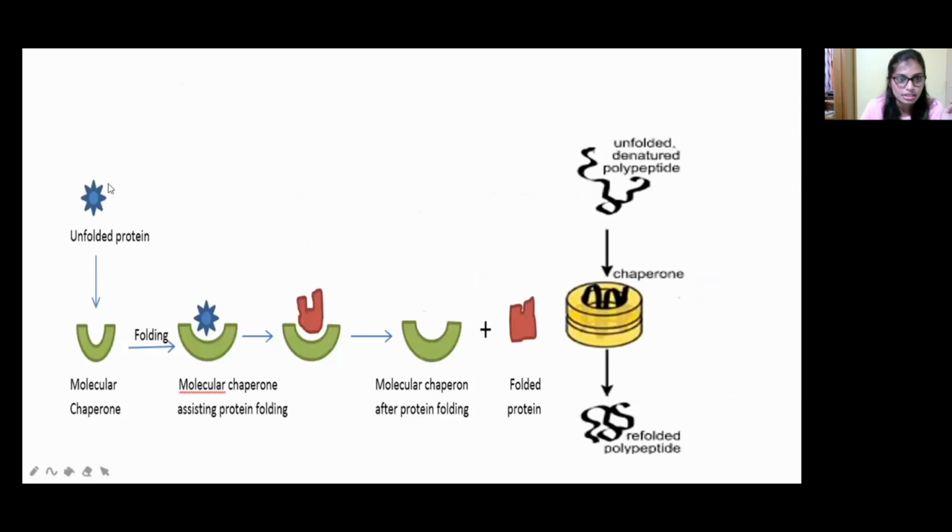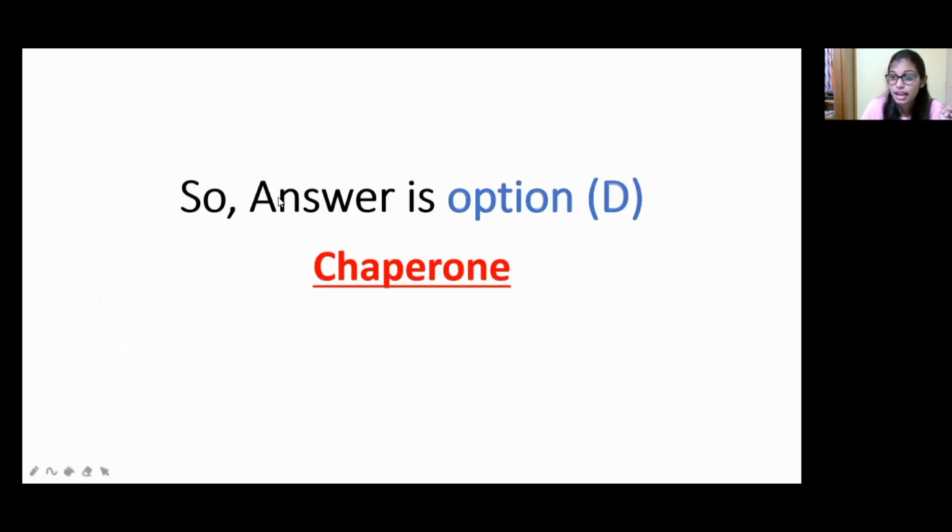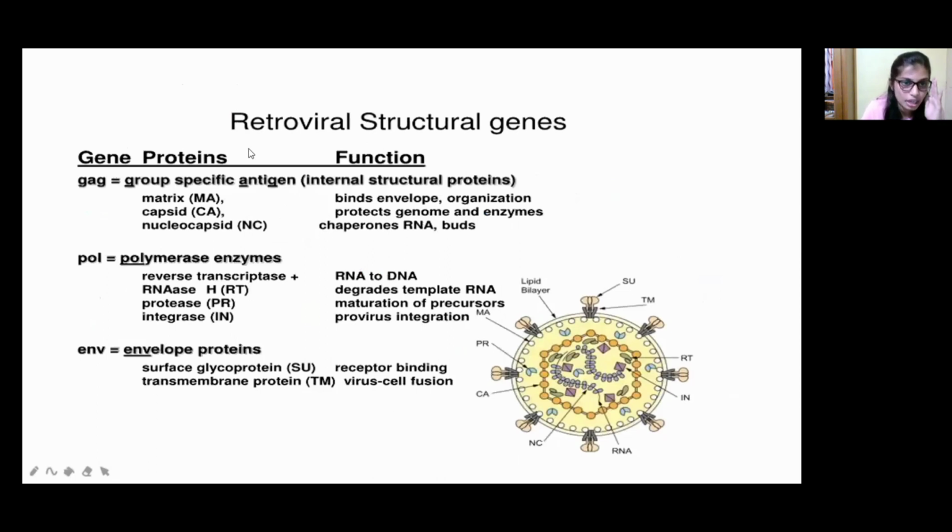See here, the same thing. This is the unfolded protein. This is the molecular chaperone. Folding takes place, so with the help of the molecular chaperone, the protein is folded in a correct manner. After that, it is separated from the folded protein and the protein is released. So this is the overall process of protein folding and the involvement of chaperones. According to this, which is the answer? Chaperone is the answer.